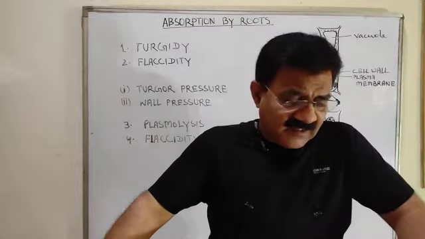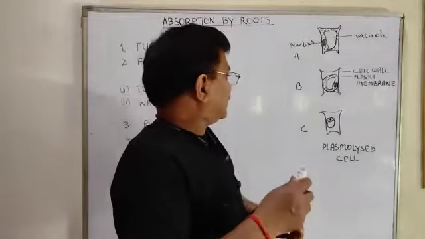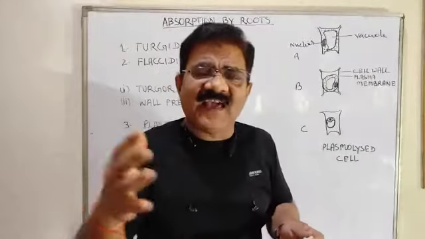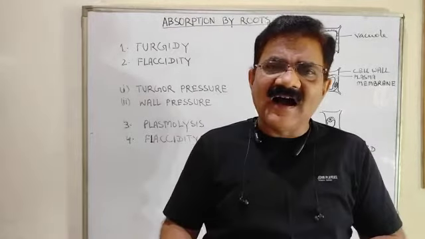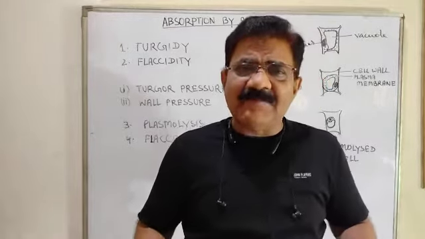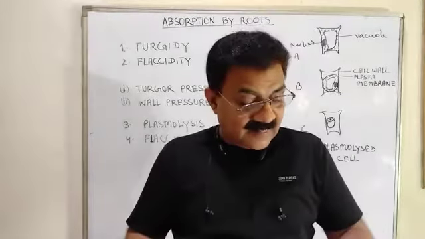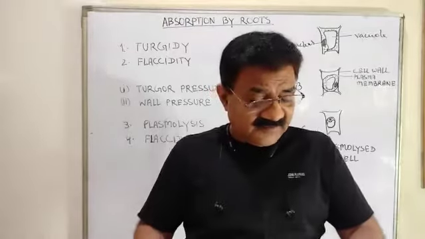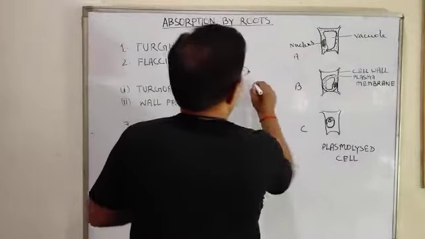Now, do you know, if the cell is turgid, it means no more water can be accommodated in the cell. And outside a plant cell, the cell wall is there.